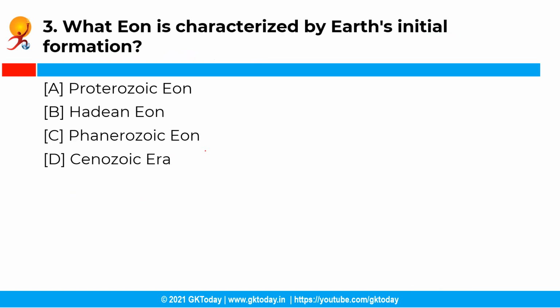Moving ahead with the next question. What eon is characterized by Earth's initial formation? Now you have the following options and the correct answer is option B, that is Hadean eon. So the Hadean eon, that is 4.6 billion years ago to 4 billion years ago, is associated with the early formation of the planet Earth.